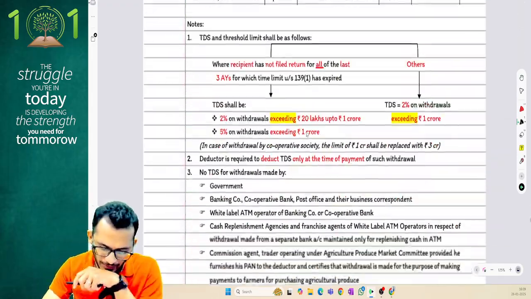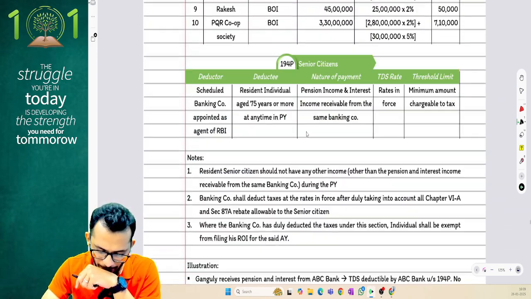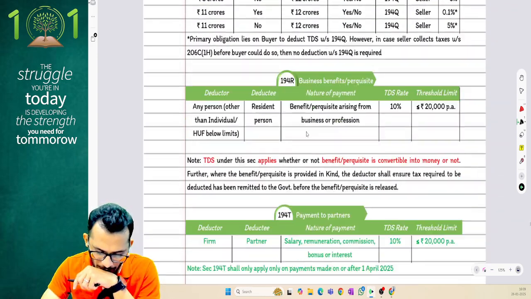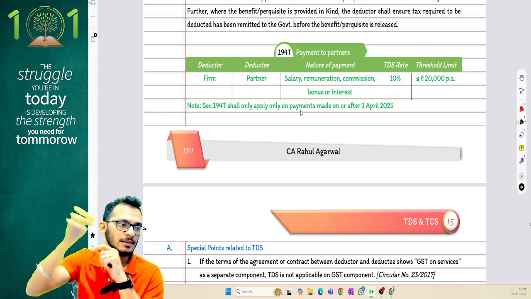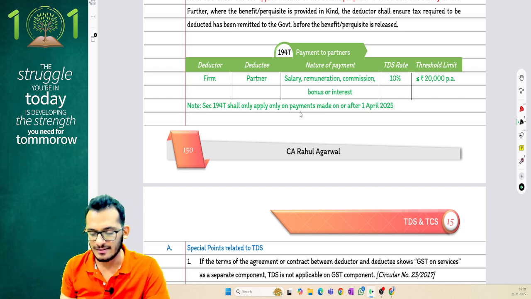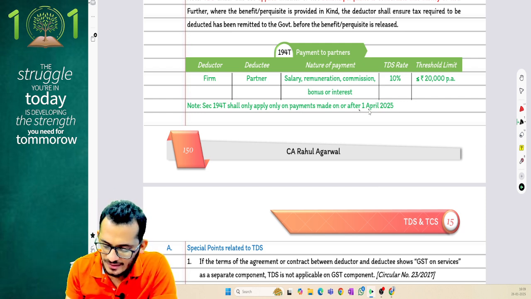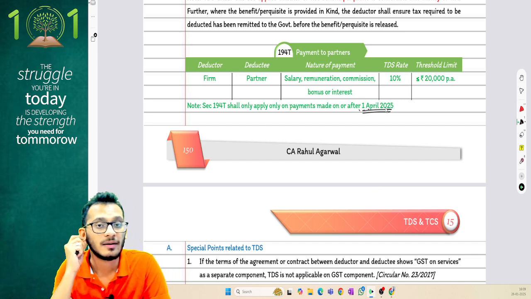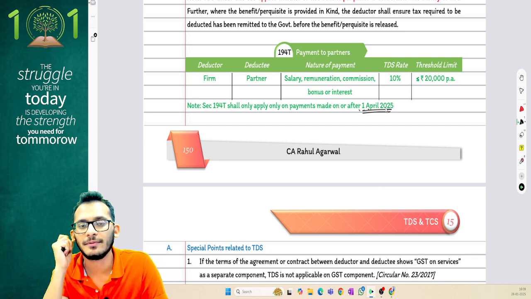Yes, after J, R, N, P, Q, R and T, you'll find this amendment in your TDS chapter, people, called section 194T. Now, if you notice the last line carefully, it says 194T will only apply on or after transactions happening from 1st April 25.